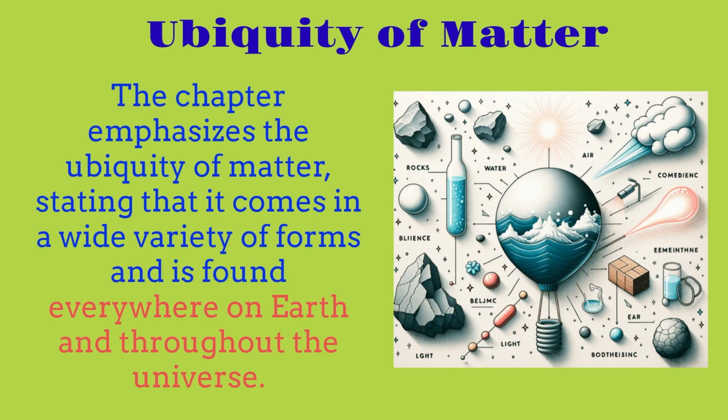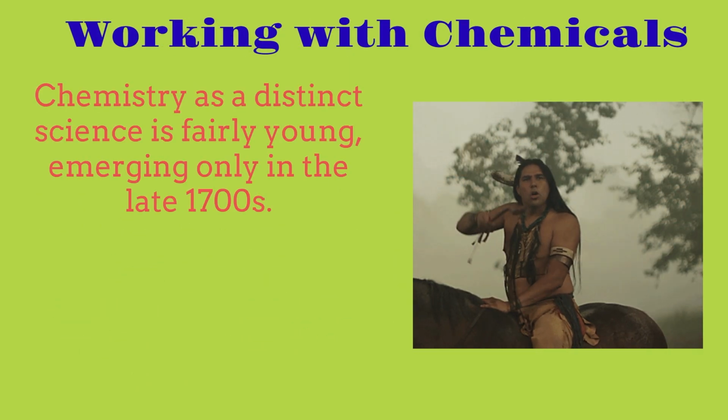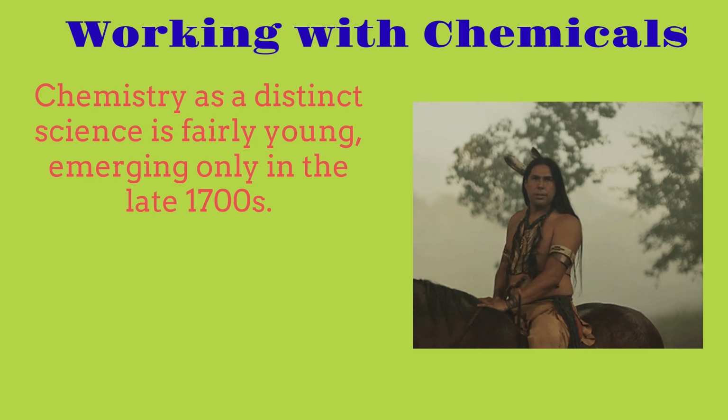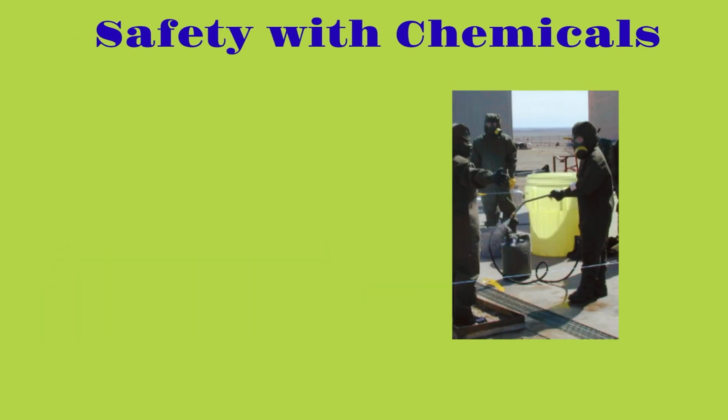The chapter also emphasizes the ubiquity of matter, stating that it comes in a wide variety of forms and is found everywhere on Earth and throughout the universe. Now we're going to talk about working with chemicals. Chemistry as a distinct science is fairly young because it only emerged in the late 1700s, and the use of chemicals and chemical processes dates back to prehistoric times.